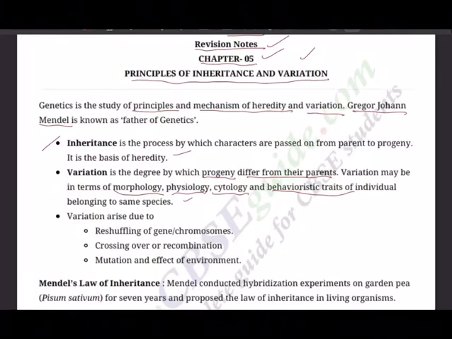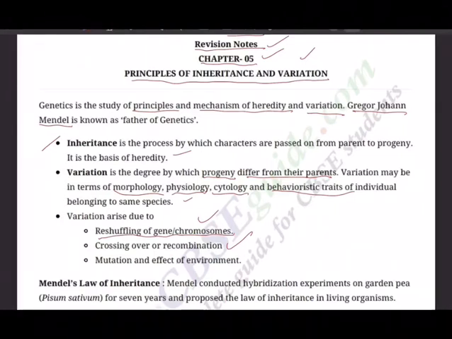How is it that these variations arise? It's because of reshuffling of genes or chromosomes. Main thing is this: variations arise only when there is reshuffling of genes. That means the gene locus gets changed. When the locus of the gene changes, there will be variation. When there is movement of chromosomes, there is a variation. And then crossing over or recombination. So the combination has modified itself, recombination has taken place.